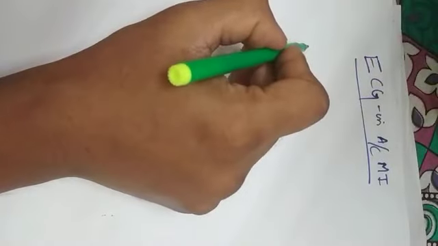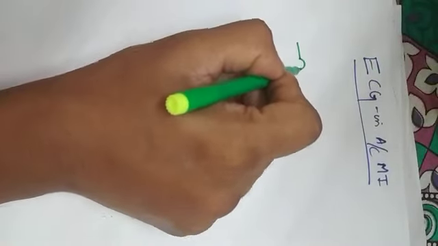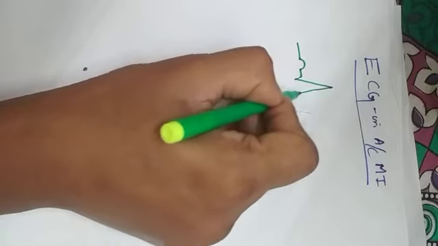So today we will discuss ECG changes in acute myocardial infarction, the series of changes that takes place in the person with acute myocardial infarction. So this is the normal ECG, the positive waves and the negative waves.